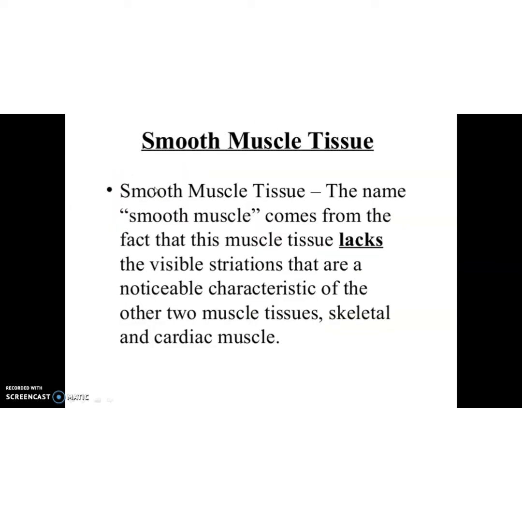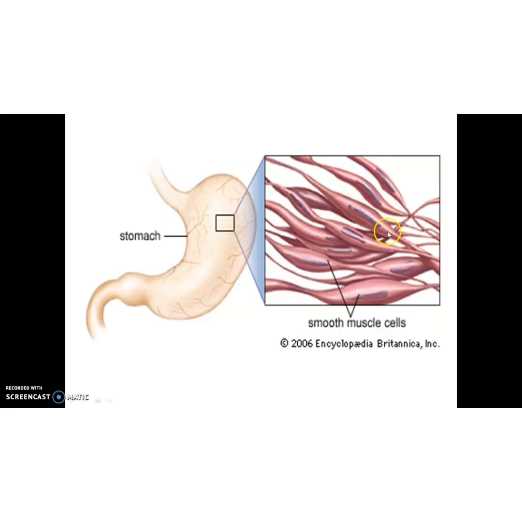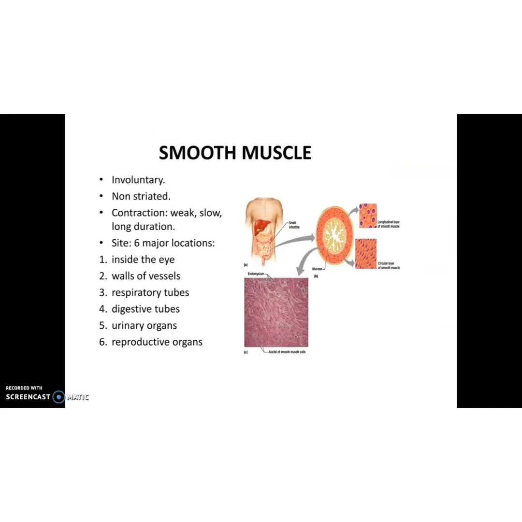And see its structure, it is very smooth. See, there are no striations on its body, only a centrally located nucleus. It is very smooth in appearance. There are no striations. That's why they are called smooth muscles or non-striated muscles. Then their contraction is weak, slow, and of long duration.